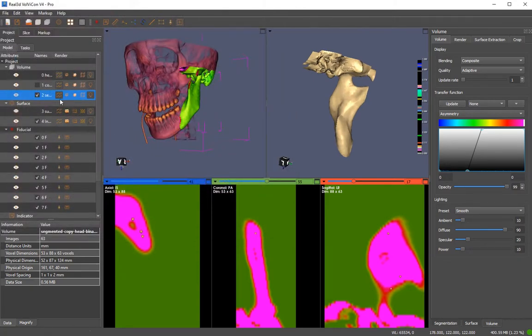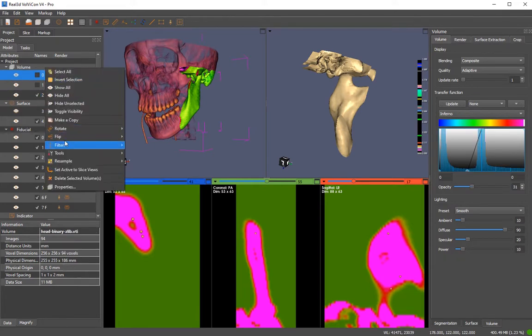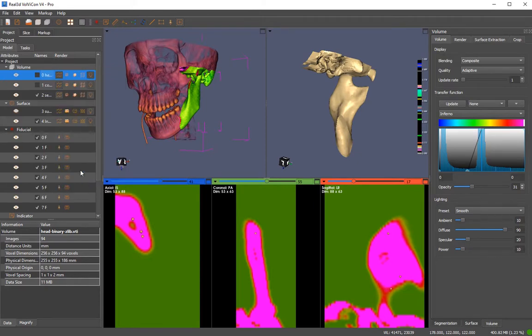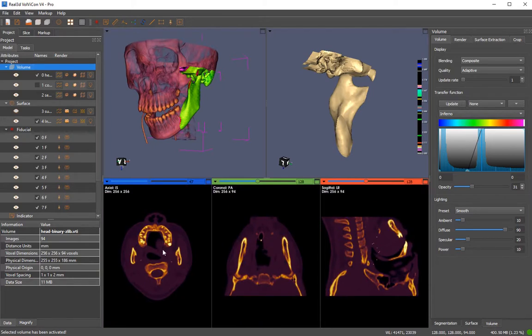One thing to mention here is that if we have this item in the slice view, and you want to activate the original model, you just have to set active on the slice views. So now this model is active, and all operations you perform on the volumetric model will be on this volume.